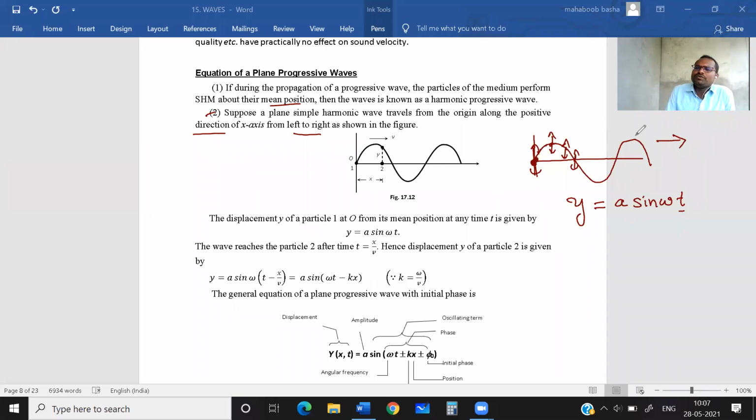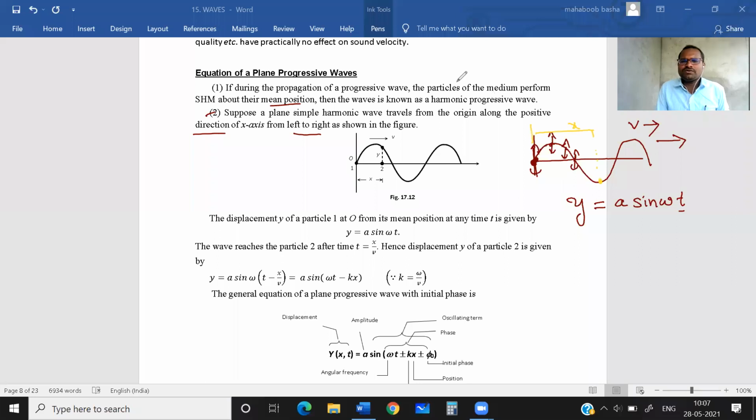Let us suppose the wave is traveling in forward direction with a velocity v. Now let us discuss the particle at one particular distance. Suppose a particle is there at a distance of x from the origin.